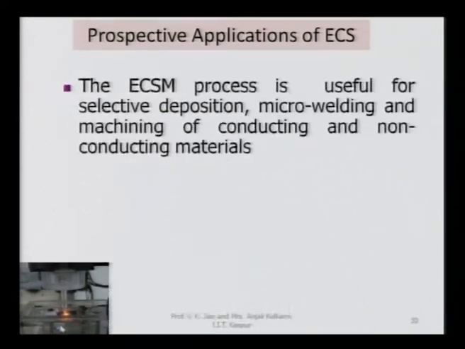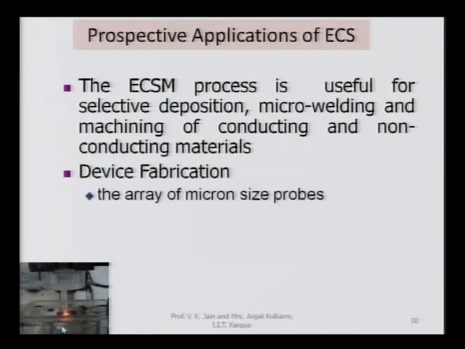So, we have been able to make use of this particular process for electrically conducting materials as well as electrically non-conducting materials. However, this process was basically developed for electrically non-conducting materials. So, the ECSM process is useful for selective deposition, micro welding, machining of conducting and non-conducting materials. Device fabrication can be done with the help of this process.